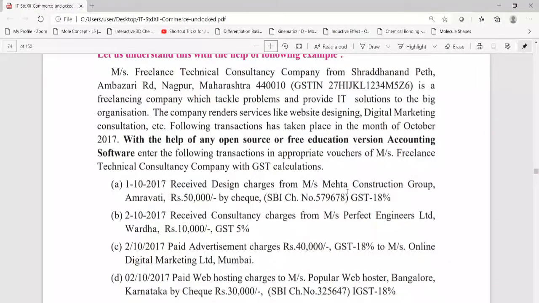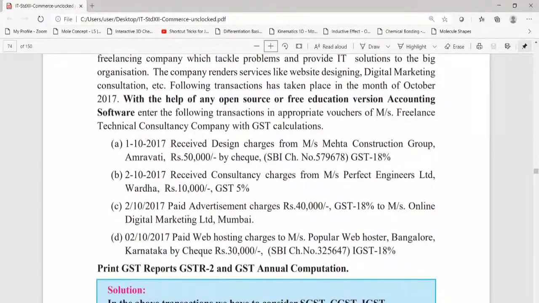Received design charges from Messrs. Mehta Construction, who is from Maharashtra. Then consultancy charges received from Messrs. Perfect Engineers, who is also from Maharashtra. Then the third transaction is paid advertisement charges to the party, Messrs. Online Digital Marketing from Maharashtra. And last, paid web hosting charges to Messrs. Popular Web Hoster from Bangalore, Karnataka.